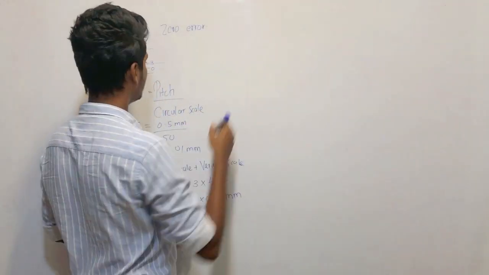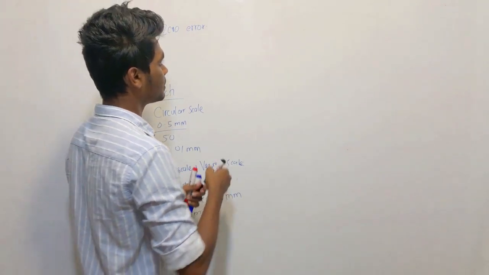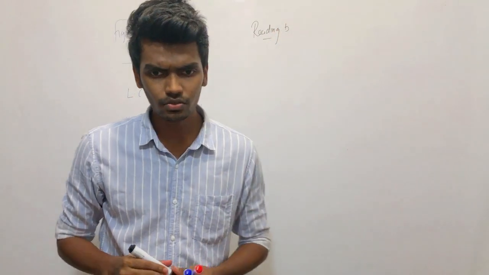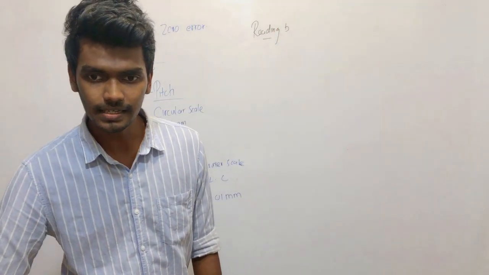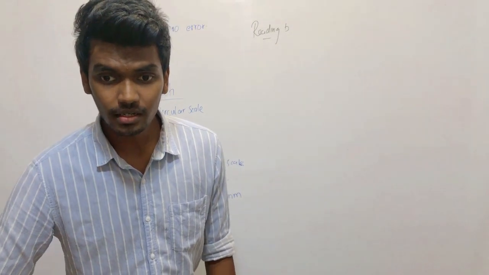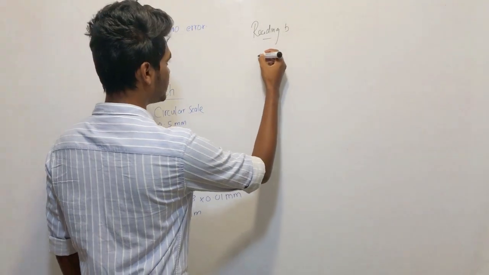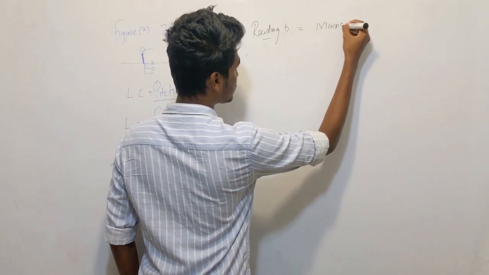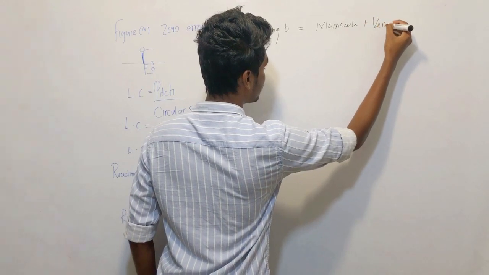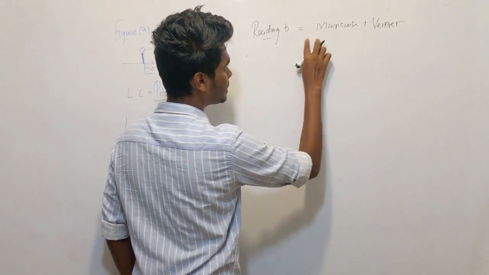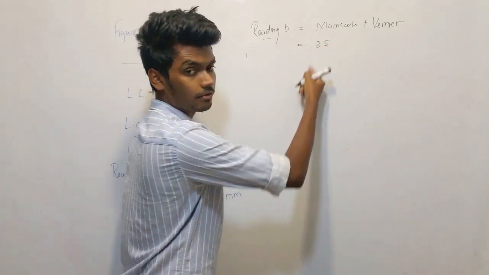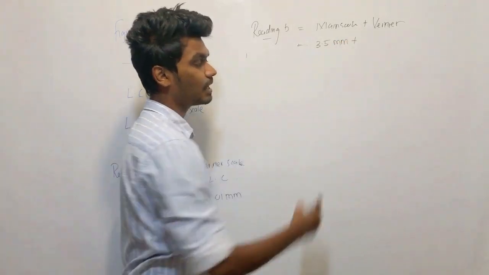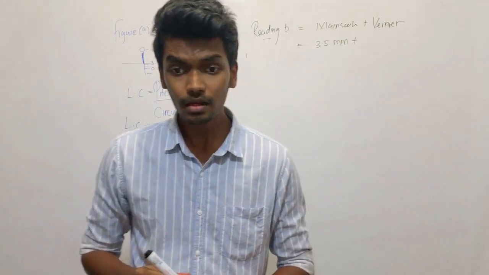Okay, now let's get reading B. In reading B, it has passed 3.5 millimeters on the main scale, plus the vernier scale.